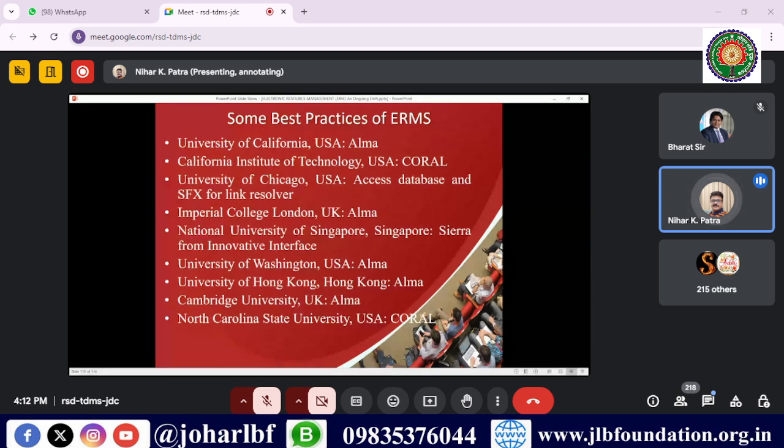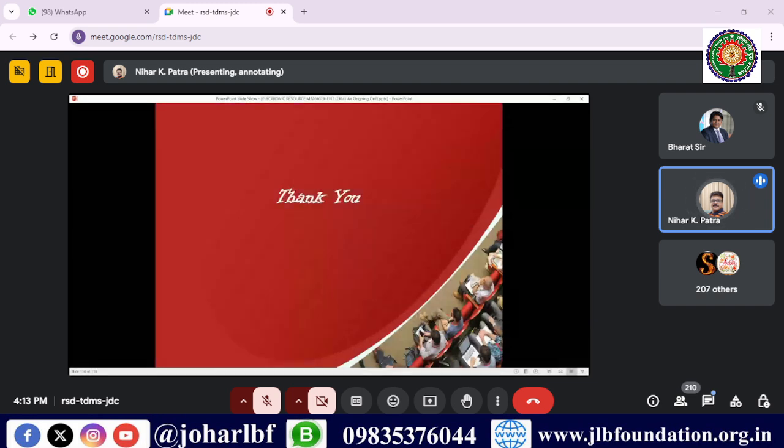Many big universities have implemented these ERMs, like the University of California, USA, Chicago, the Imperial College of London, UK, and the University of Washington, USA. These are big universities. They have crores of budget for their libraries and huge electronic resources. They are managing those resources through this software.